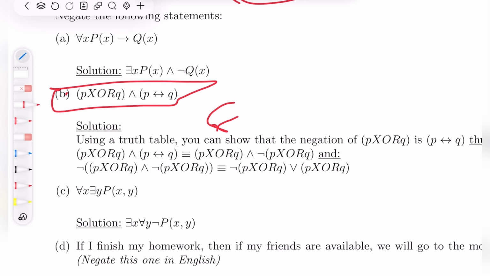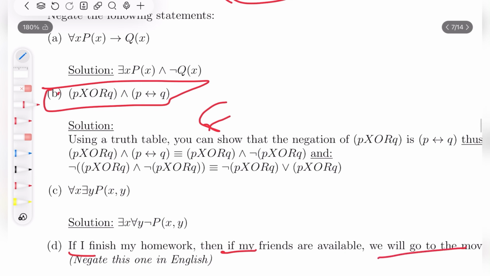And now for this one: if I finish my homework, then if my friends are available, then we will go to the movies. This one we have to negate in English. Not necessarily if there's an if in the sentence, then the negation will be an if also. That is because when you are trying to negate something, you are trying to say a sentence that is its opposite.